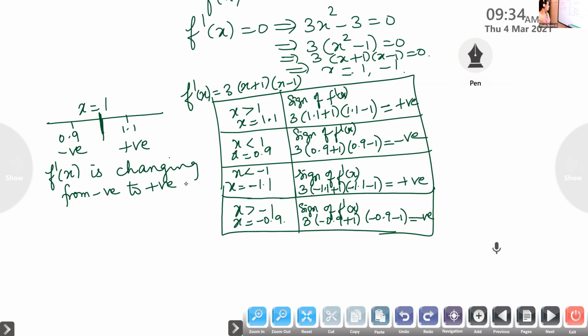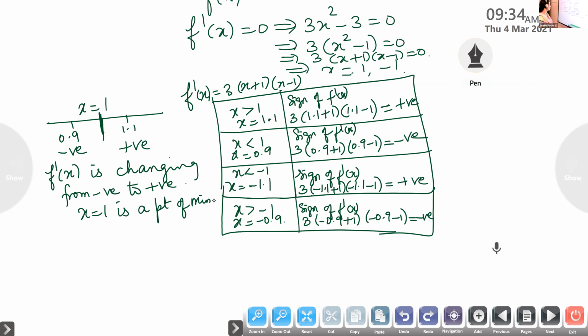Minimum. Negative to positive. So x equals 1 is a point of minimum. Is it correct, children? x equals 1 is a point of minimum.